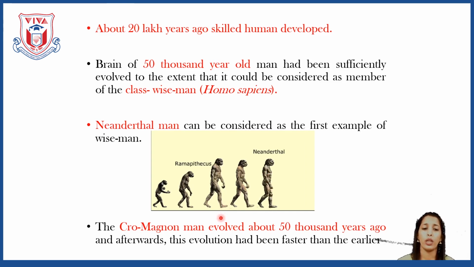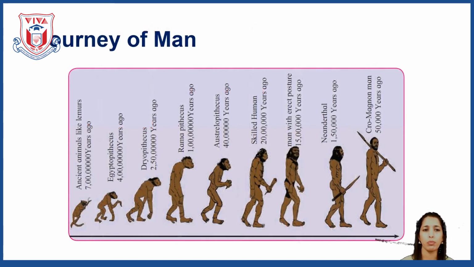Okay, the Cro-Magnon man evolved about 50,000 years ago, and afterwards evolution has been faster than earlier. Earlier it was very slow, but after the Cro-Magnon man, the evolution was a bit faster. Here you can see the journey of man. It started from Lemur to Egyptopithecus, then Dryopithecus, Ramapithecus, then Australopithecus, skilled human, Neanderthal man and Cro-Magnon man.